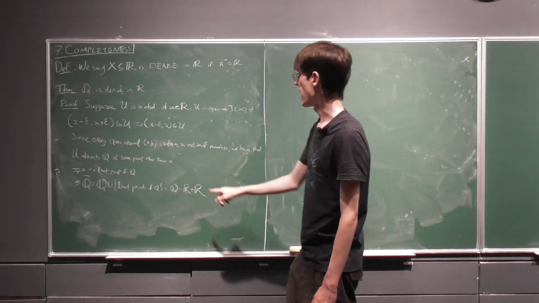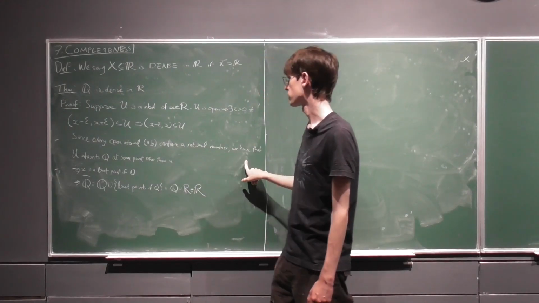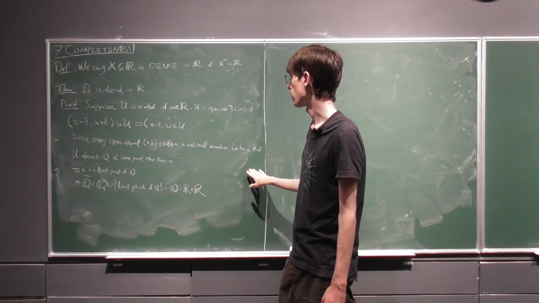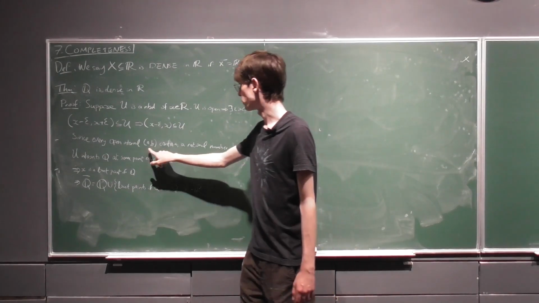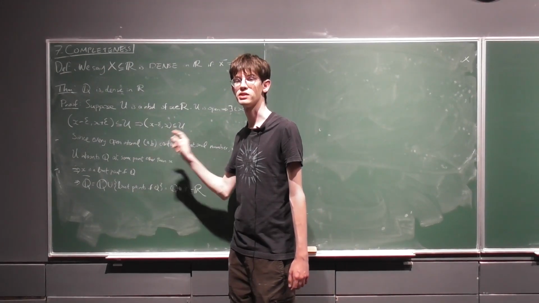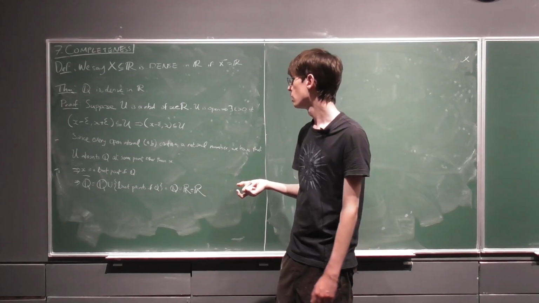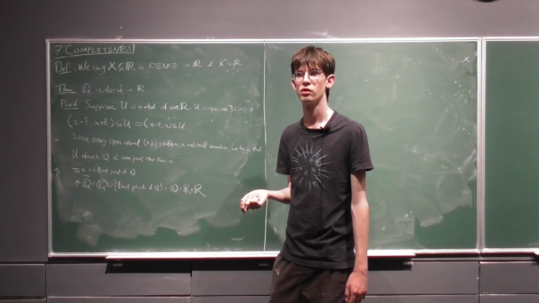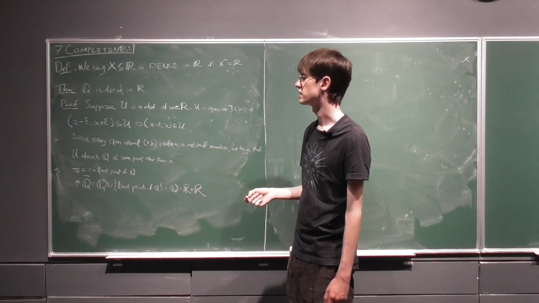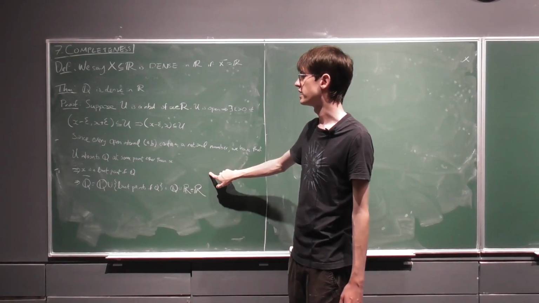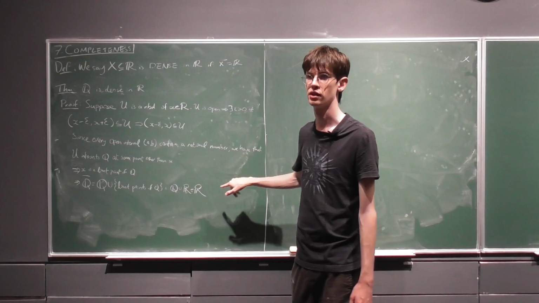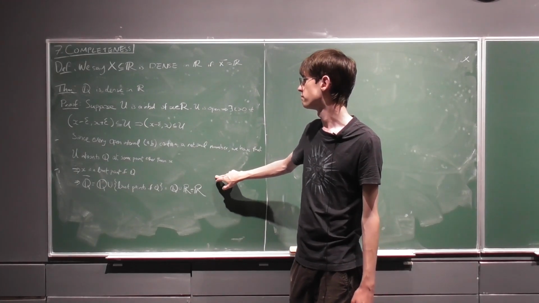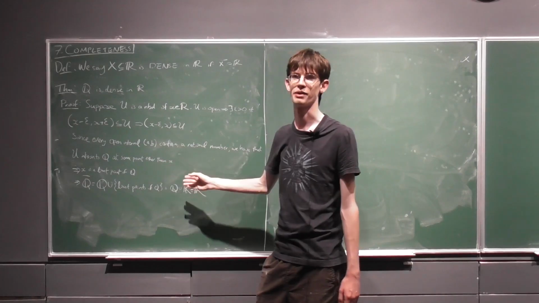Every open interval contains a rational number, and you can prove that via the Archimedean property: in between any two real numbers, you can sandwich a rational number, which should make sense. If they're very different, you just have to choose any rational number between them.